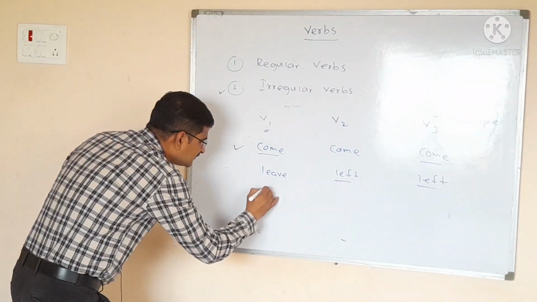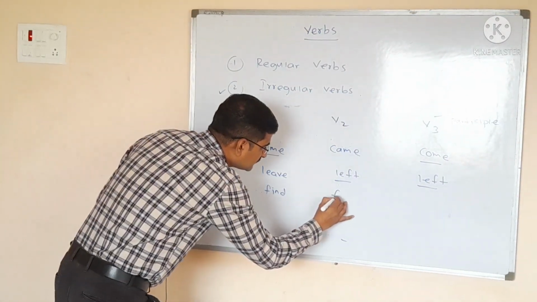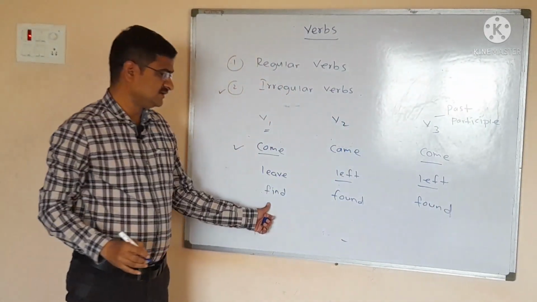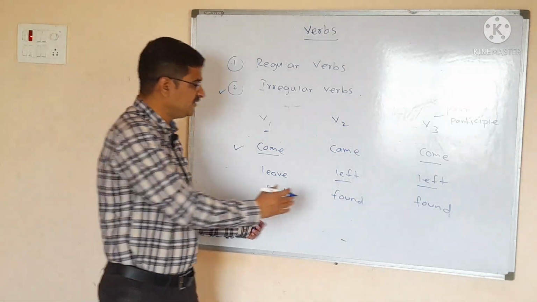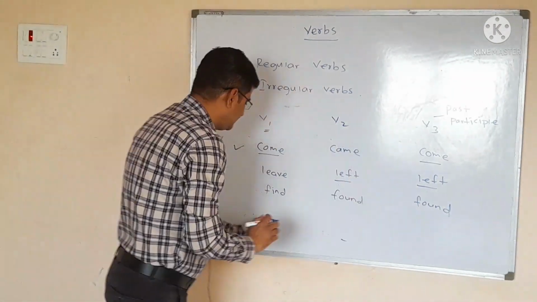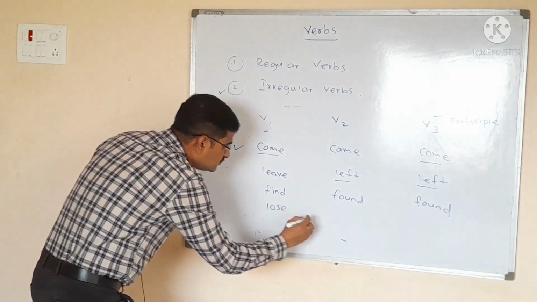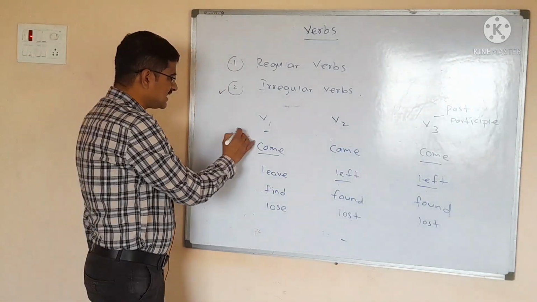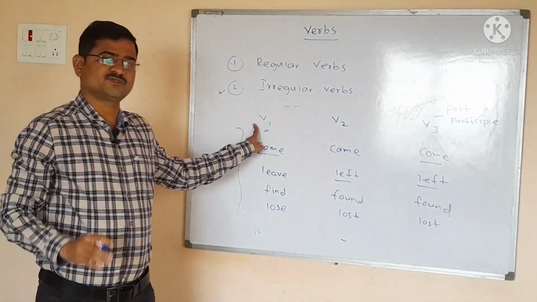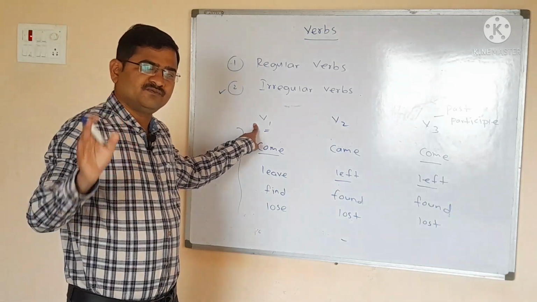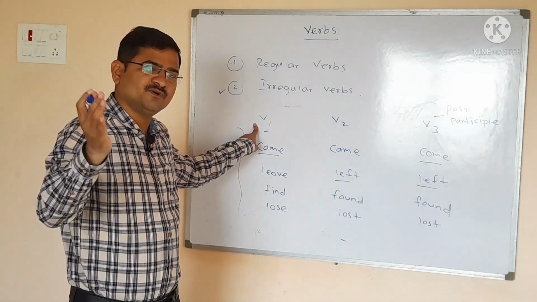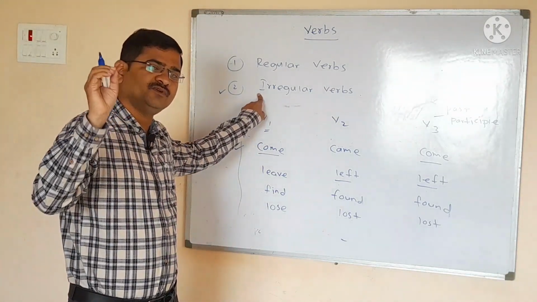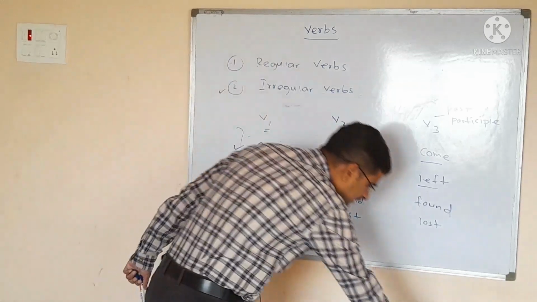Next one, find, found, found. So see here, here also one form V1 is different but V2 and V3 are the same. Again, lose, lost, lost. So all these are also known as the irregular verbs. Why? Because out of the three forms, two forms are the same, only one form is different. Now we will try to see the third type or category of irregular verbs. Please have a look at the board.